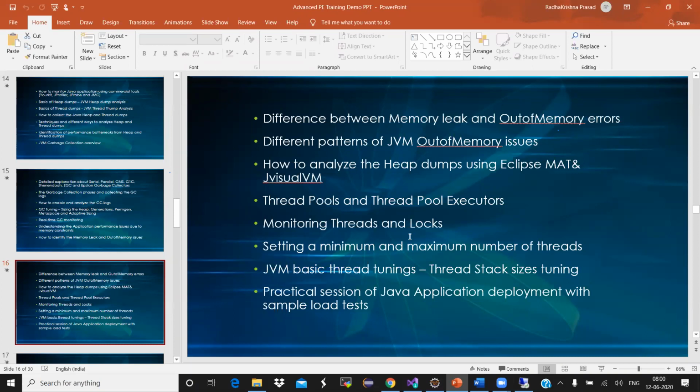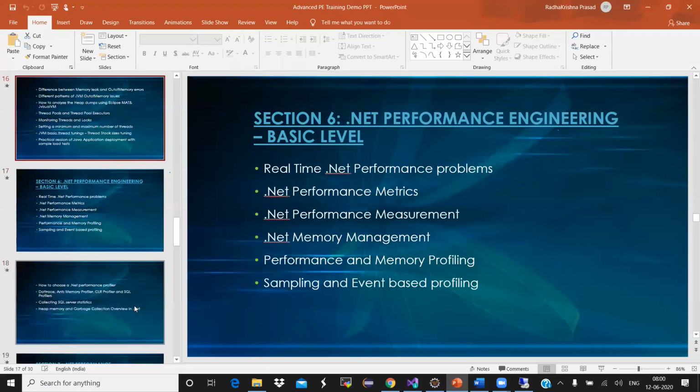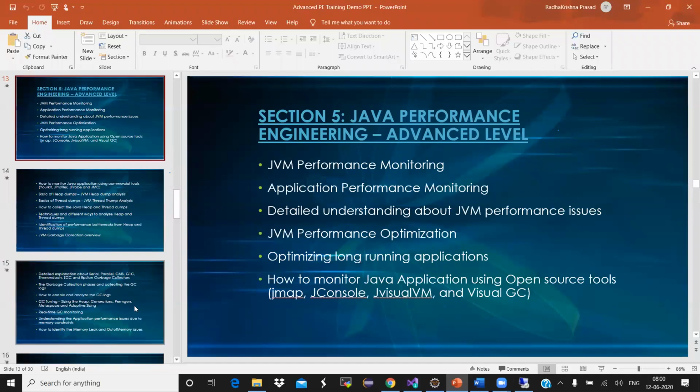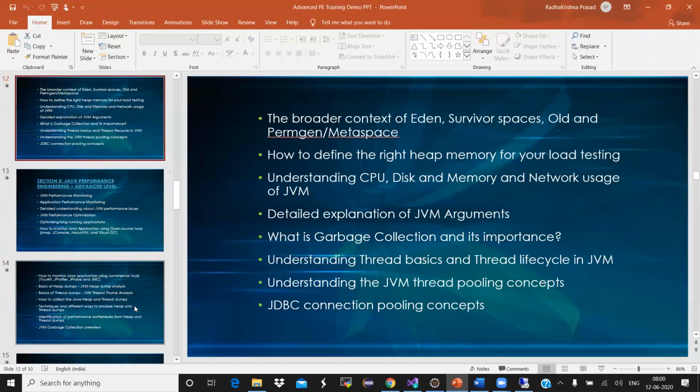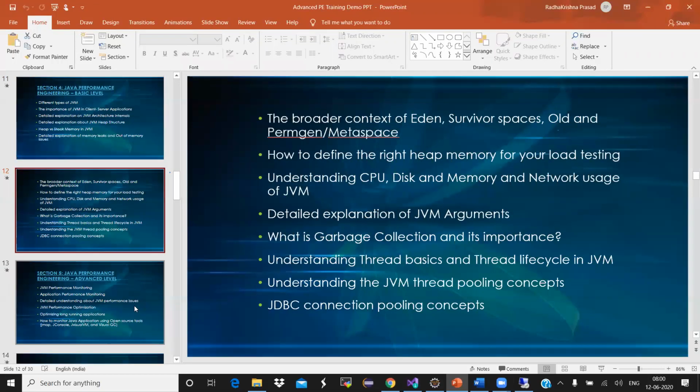And the last point is a practical session of all the Java development with a sample Java application deployment, and we'll be doing some sample tests, and we'll monitor WebLogic or WebSphere along with the database server that you're using. It can be the Oracle database server or MySQL, Postgres, or it can be SQL Server. All right, and again, I forgot to add one point. So there are some points here.